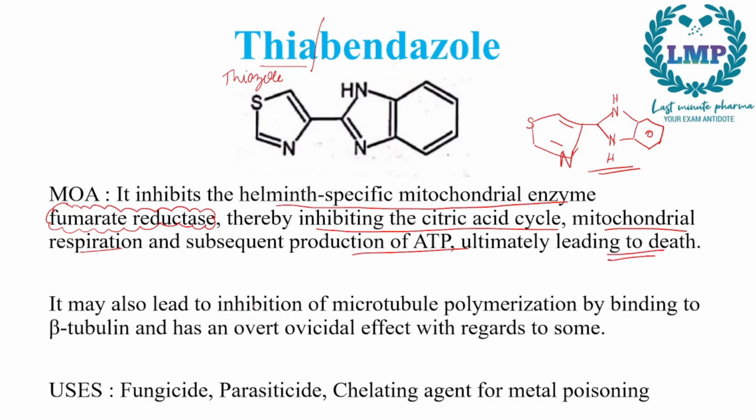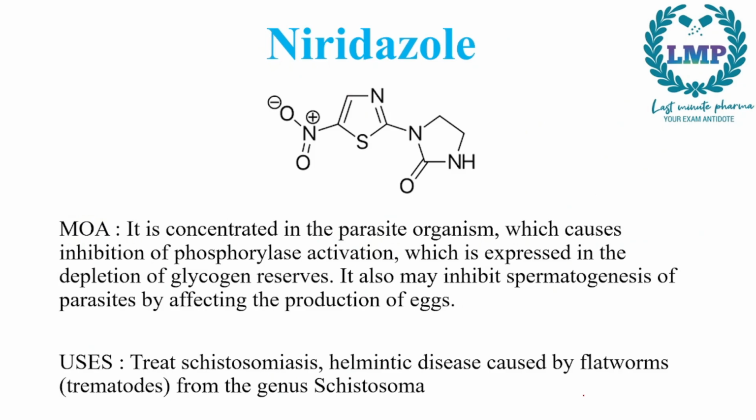Now it may also lead to inhibition of microtubule polymerization by binding to beta tubulin and has an overt ovicidal effect. Now ovicidal means there is killing of eggs. So this thiabendazole, along with killing the adults, will also kill the eggs. Next, the uses are fungicide, parasiticide and chelating agent for metal poisoning.